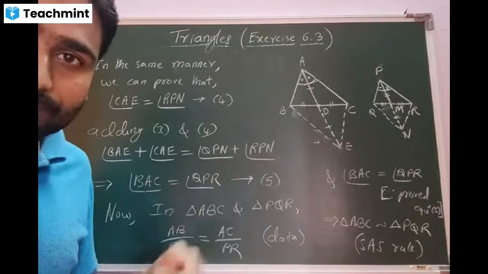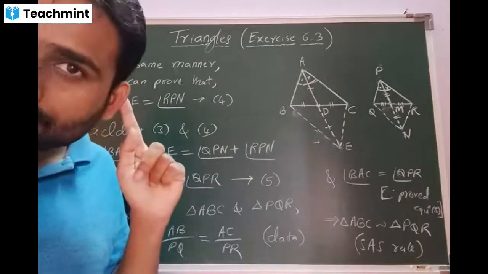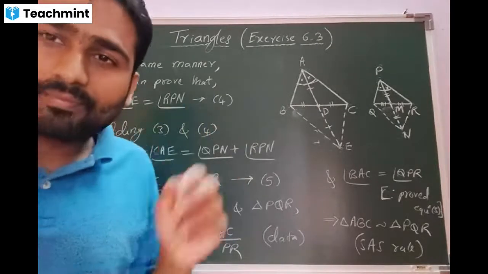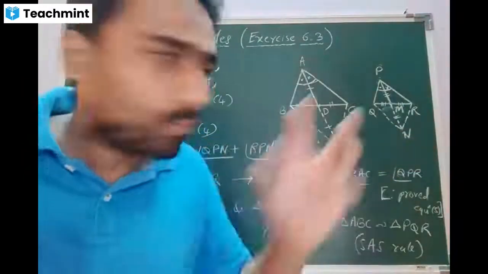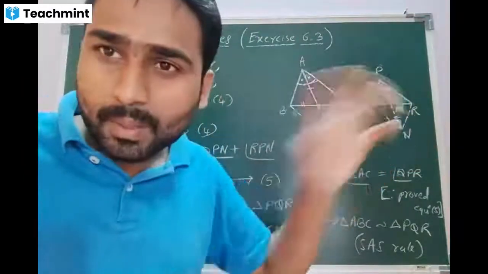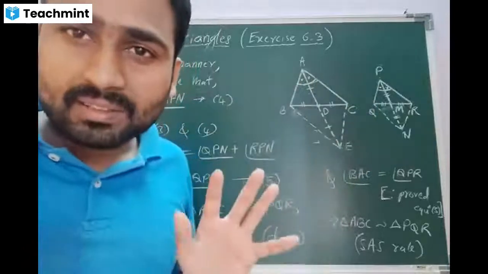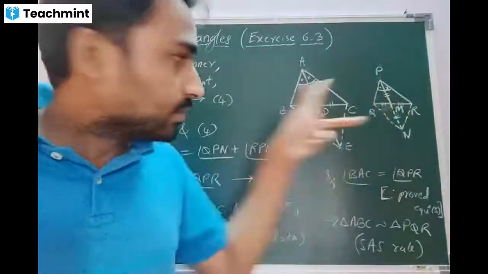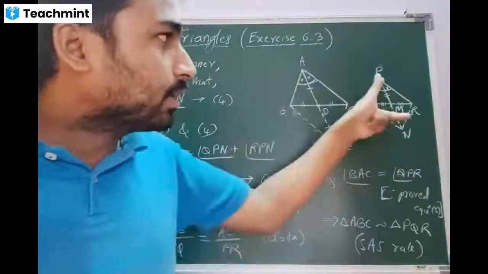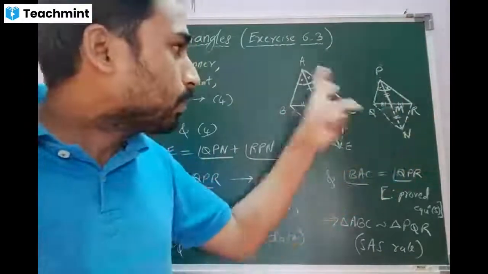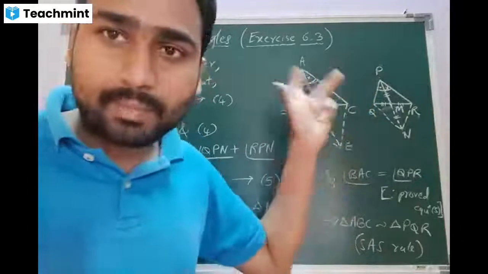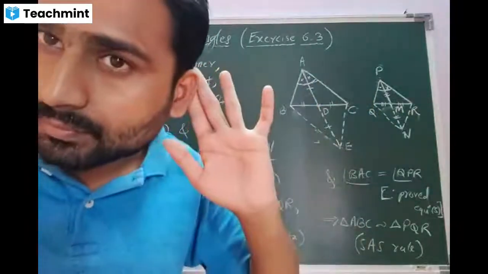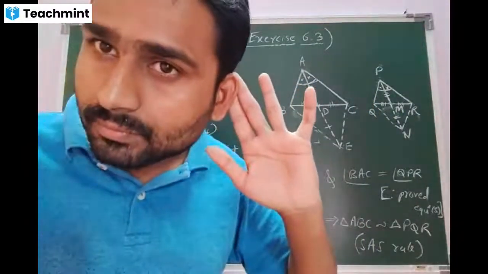Okay, done beta? Yes, sir. Okay. How to remember this one, beta? Look at this. Our intention was ABC and PQR, but we have diverted completely. Leaving ABC and PQR, first I talked about ABE similar to PQN, then I talked about ACE similar to PRN, and then I arrived at the main similarity. Correct beta? Yes, sir.